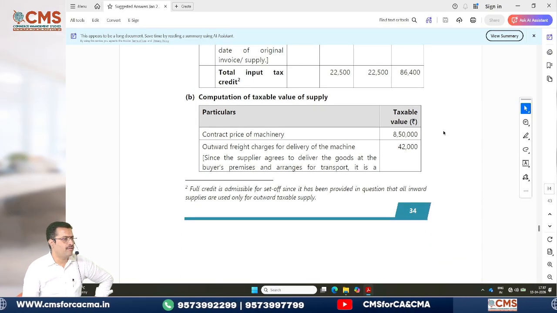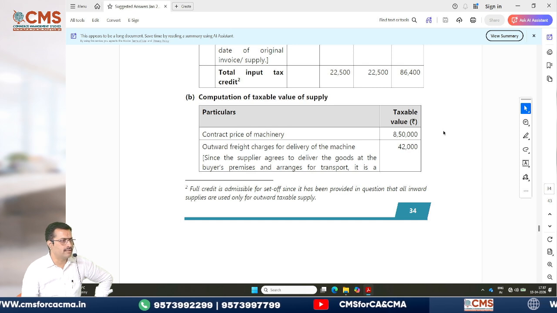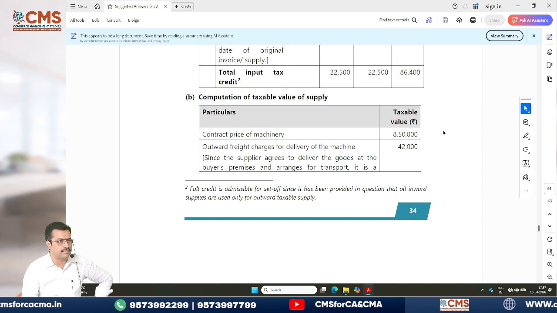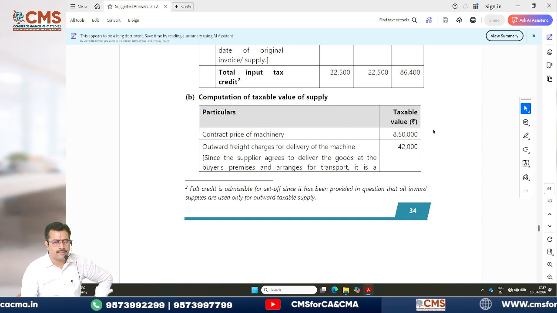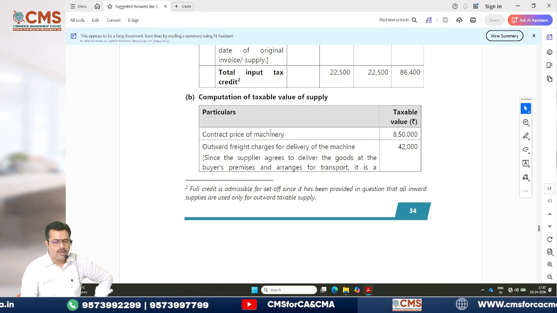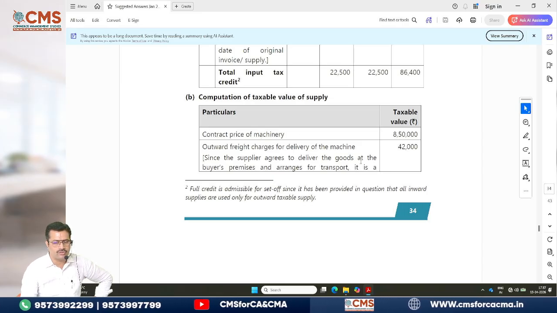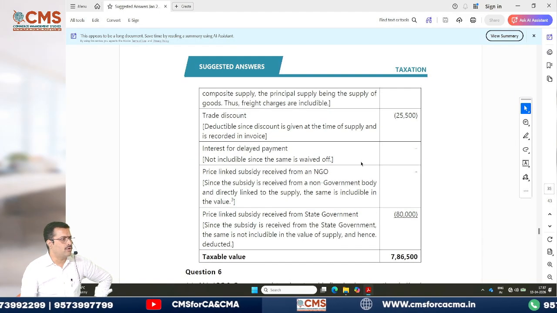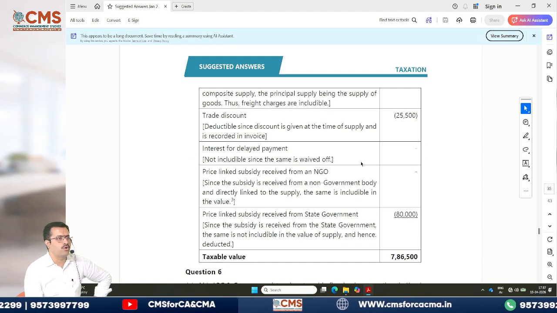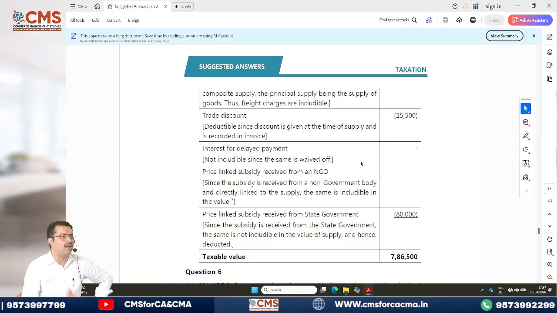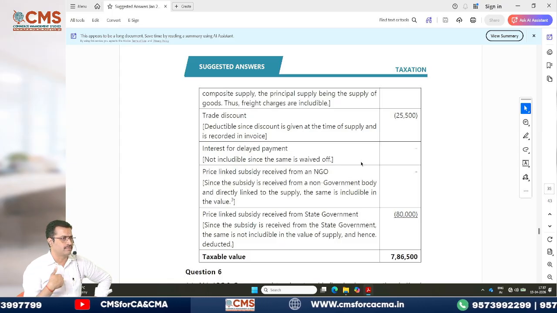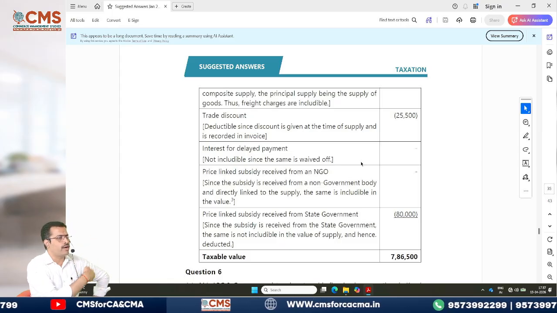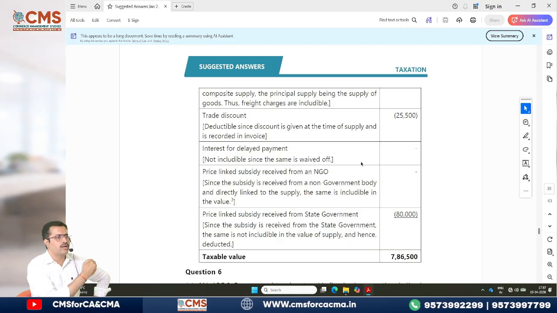Computation of value of taxable supply. I told you, particulars and amount in rupees. I told you in the exam also you have to present like that. See, contract price 8,50,000. Now outward freight charges for delivery. Since the supplier agrees to deliver, he has added it already. Then trade discount he has reduced, 25,500. First take all inclusions, then give exclusions. He went in the order of the points given for the student to understand.